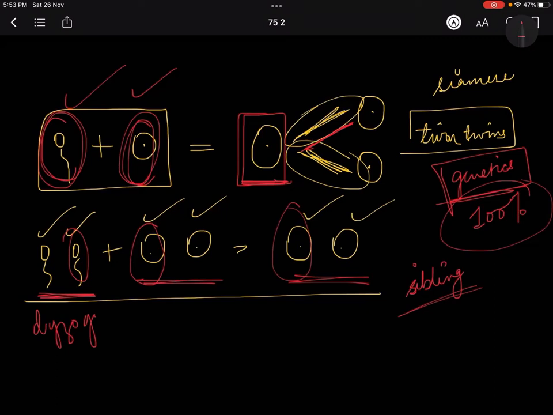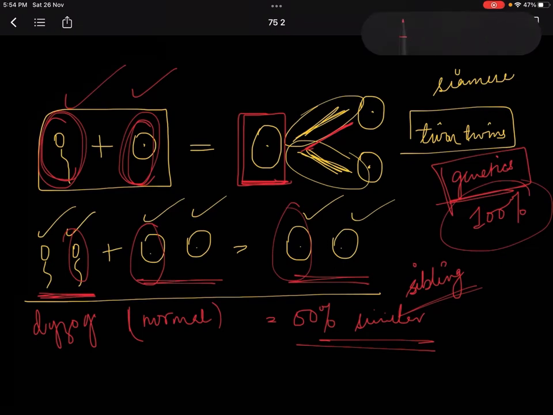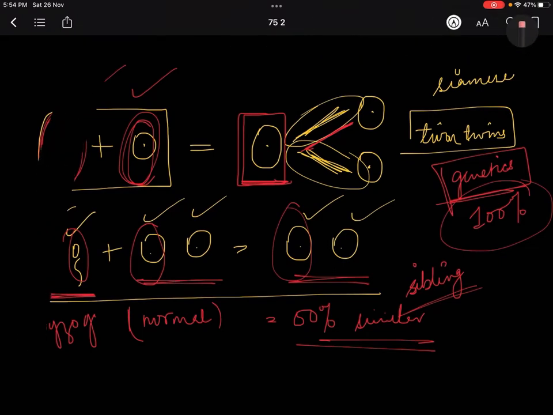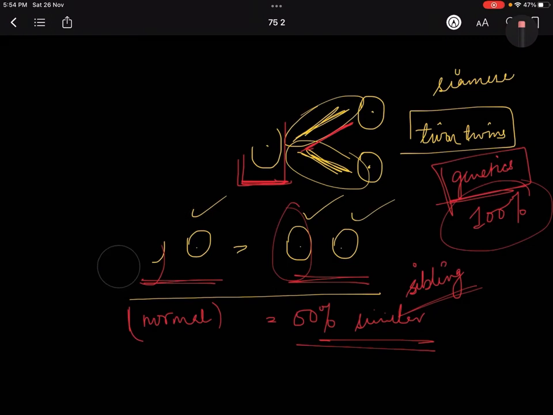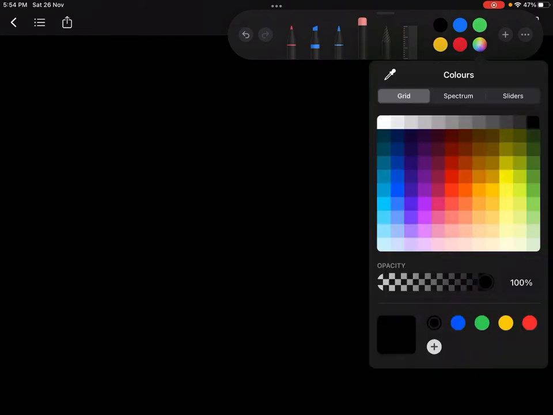And normal siblings and dizygotic siblings के case में, they have 50% similar genes. ठीक है, that means whatever genes they have, because their parents are the same, they have 50% similar genes. ठीक है. So let me again rephrase it in a more table format.